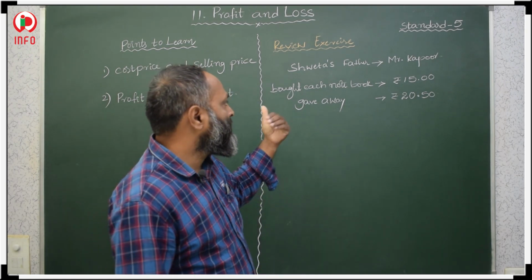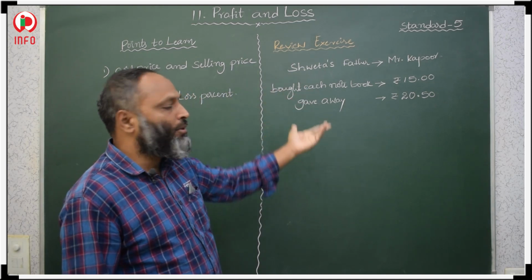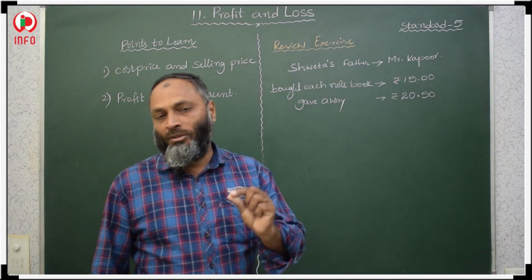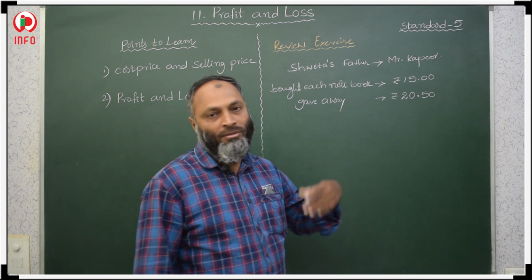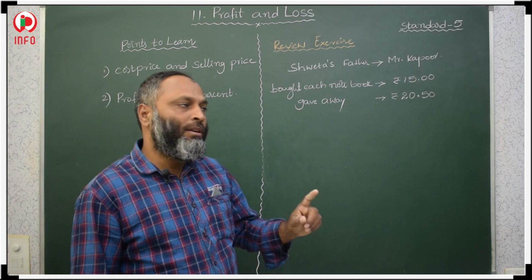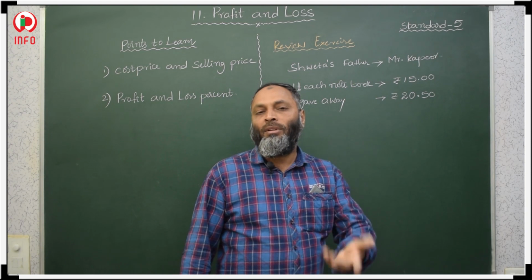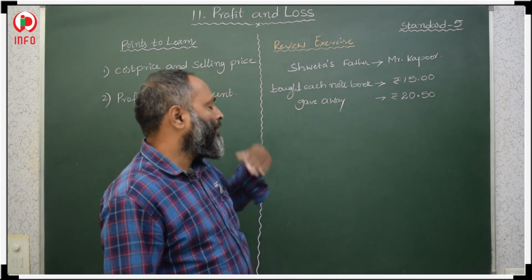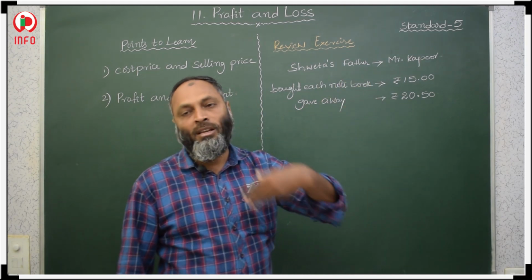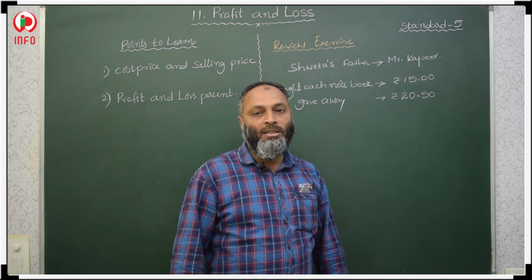Here also, Sweta's father, for example, bought a notebook. The price of the notebook is 15 rupees. He purchased one notebook from a wholesaler or dealer at a cost of 15 rupees. Then what did he do? He sold it, that is the selling price, at 20 rupees 50 paise.